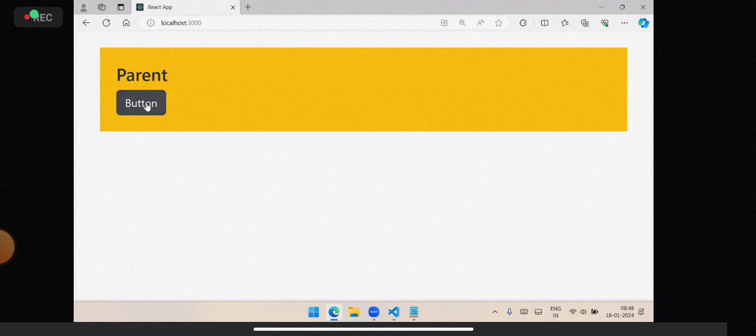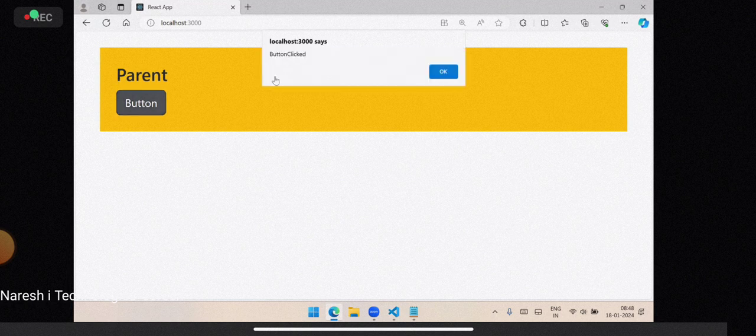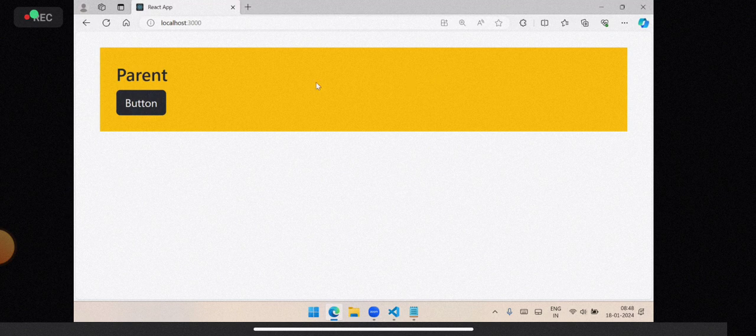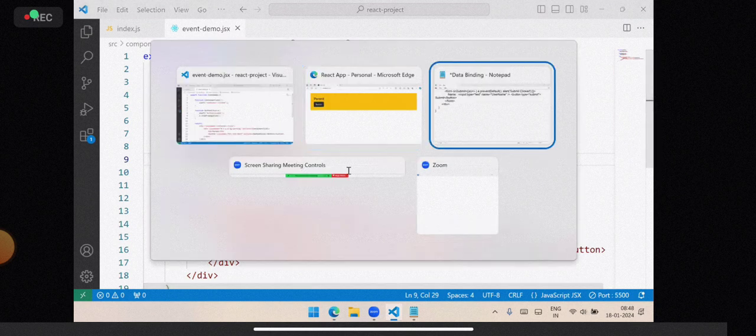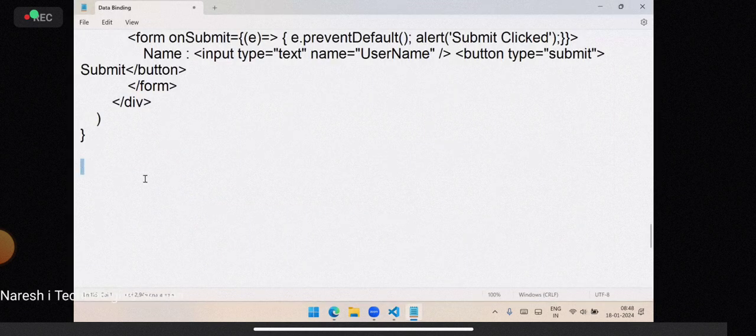I click on the button, button clicked, and after that the container is not clicked. That means it will not allow the parent action to trigger. Parent action will be triggered only when it is clicked. That is propagation: usually the child elements propagate the event to the parent, and we have to stop that. So, stopPropagation.